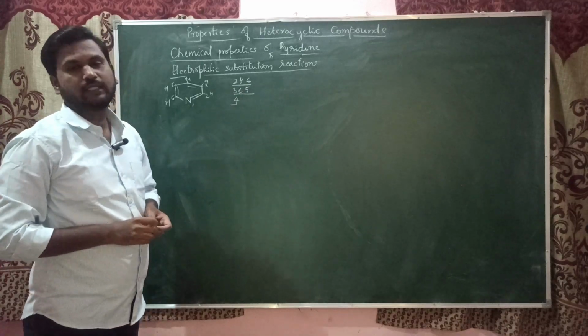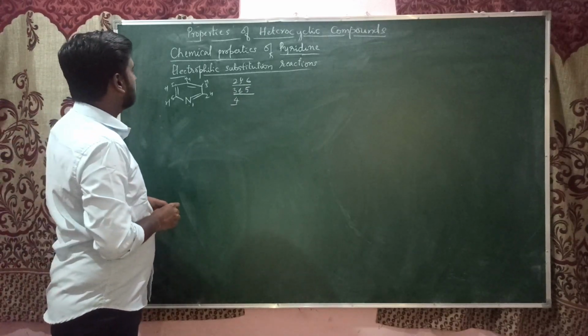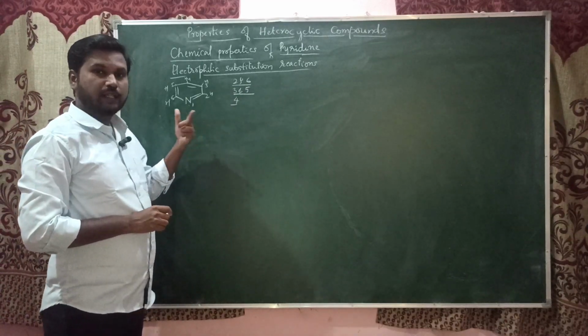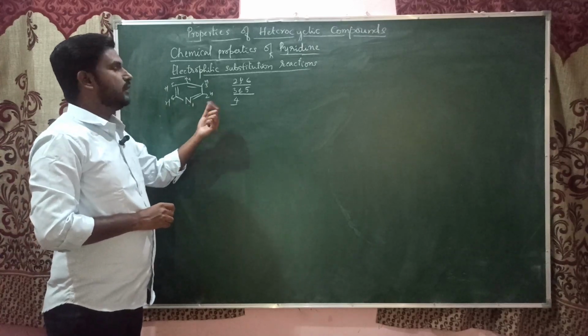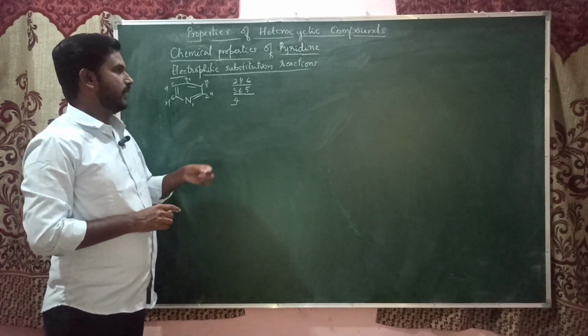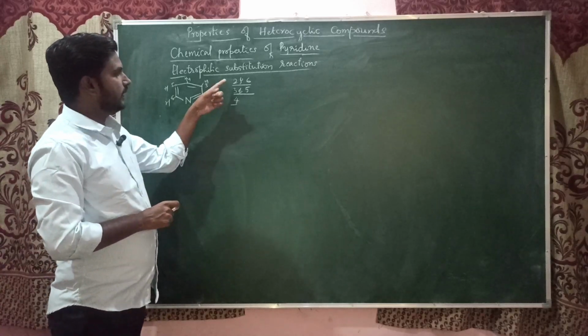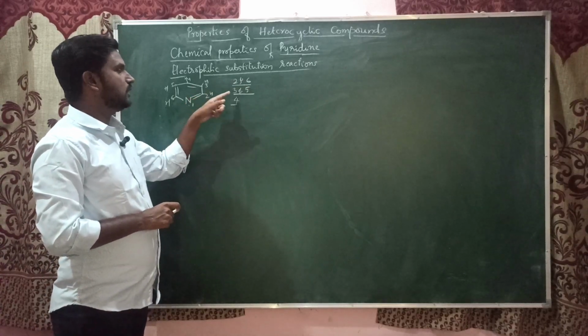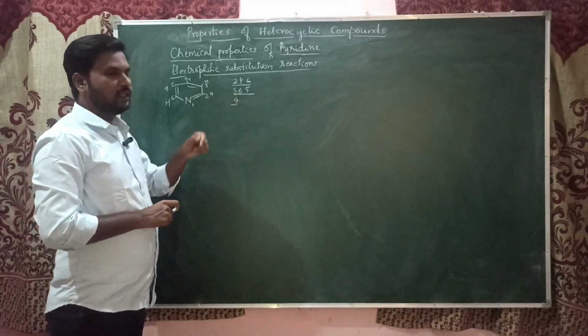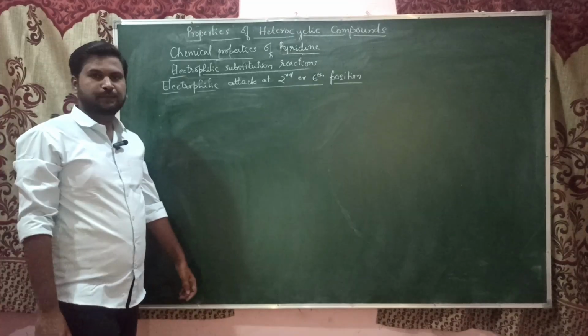Let us see which position in pyridine is more preferred for the attack of the electrophile.